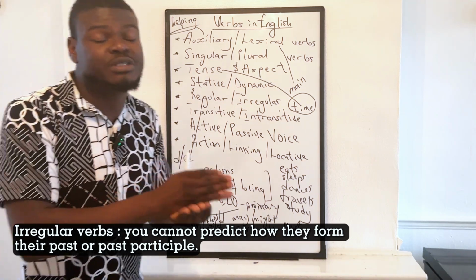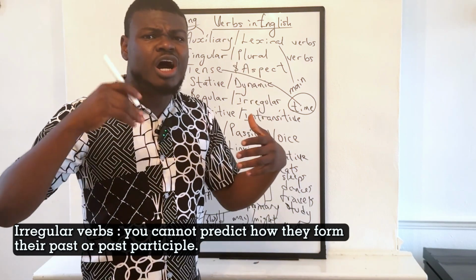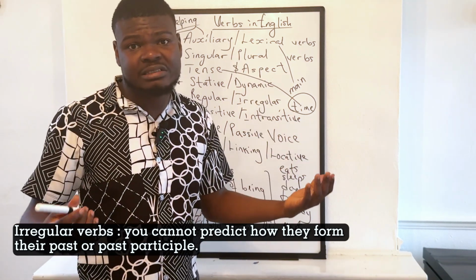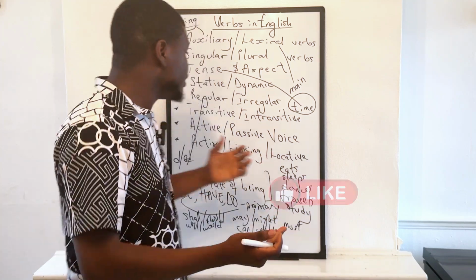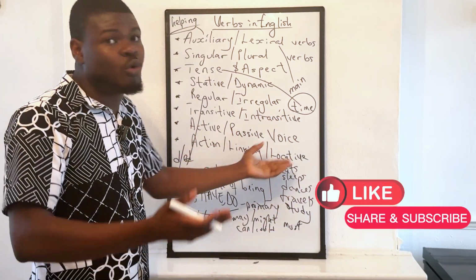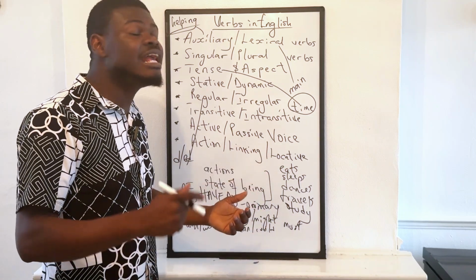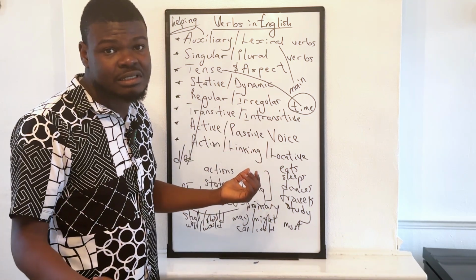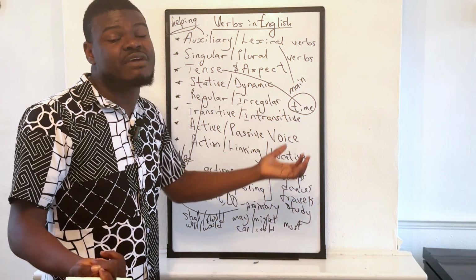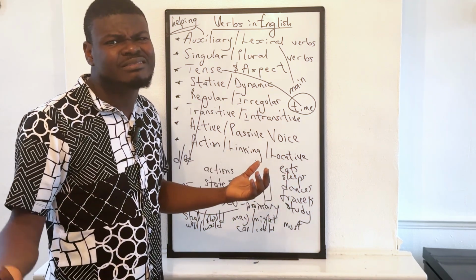This is one of the reasons why ESOL learners, second language learners of English, usually have problems, because all of the irregular verbs have different rules. For instance, the past tense of eat is ate. The past tense of sleep is slept. The past tense of drive is drove. The past tense of ring is run.